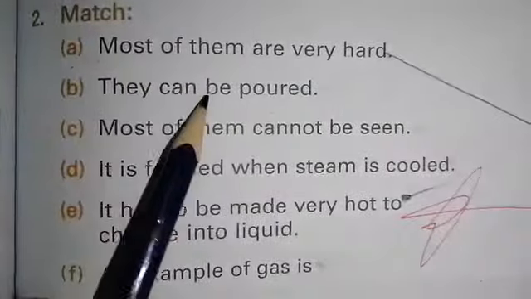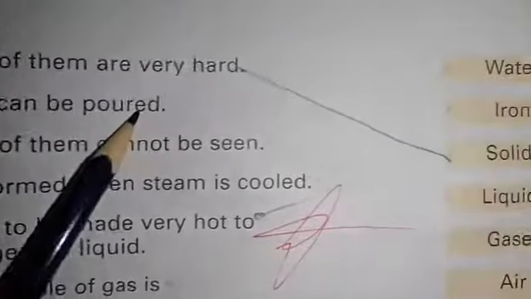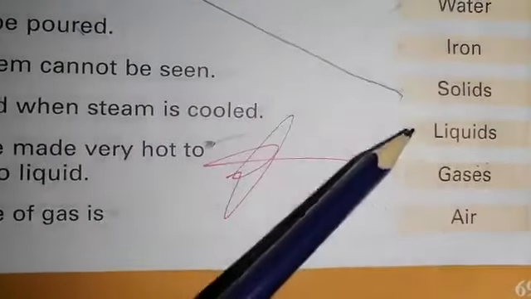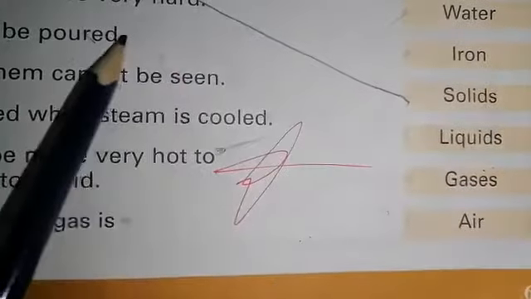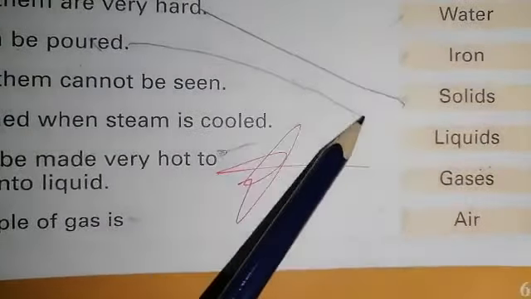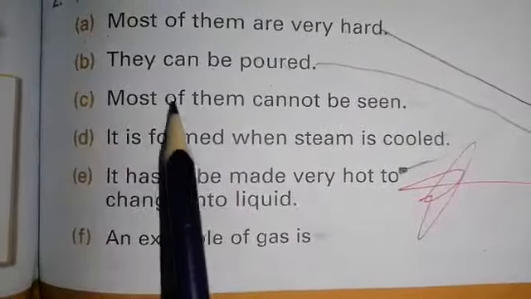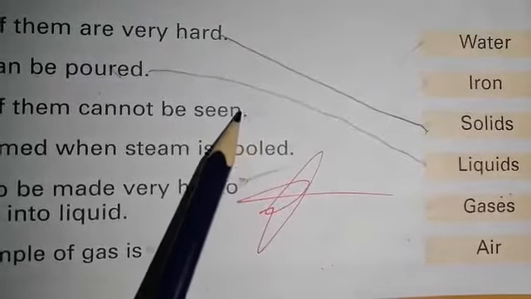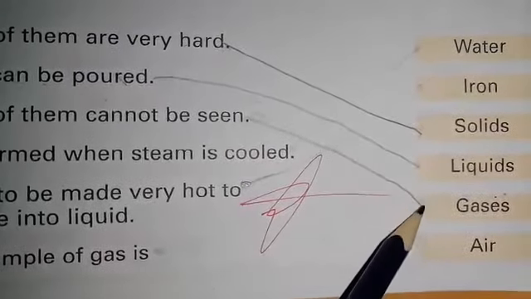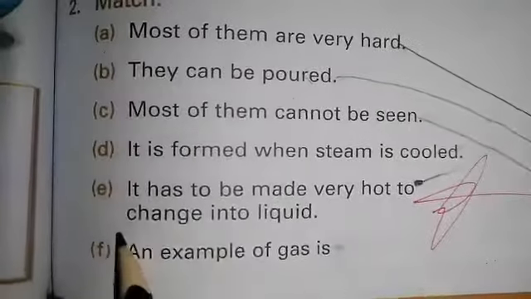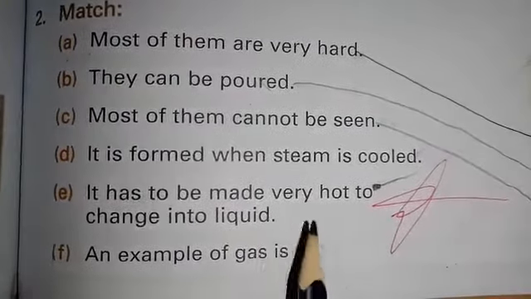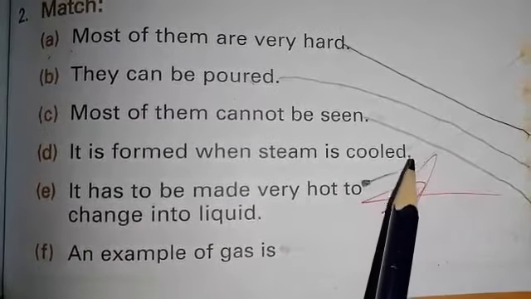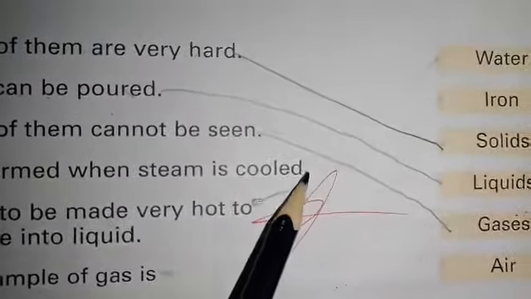Next is B, they can be poured. As we have already discussed, liquids can be poured into any container and take the shape of it. So here we will match it with liquids. Next is C, most of them cannot be seen. It is very obvious, it's gases. We cannot see the gases. Next is D, it is formed when steam is cooled. Whenever the steam is cooled, it converts into water, so we will match it with water.